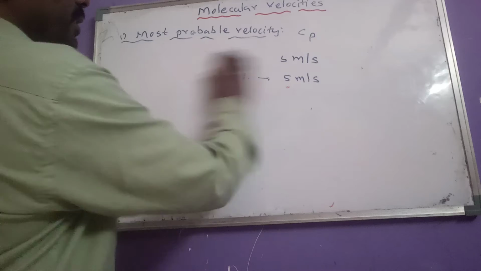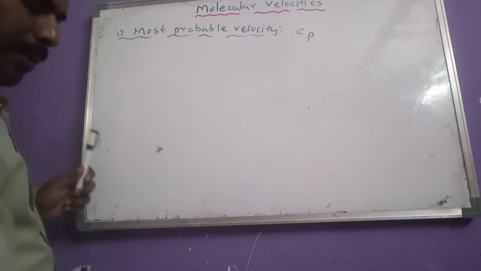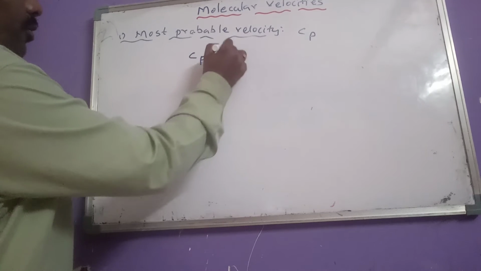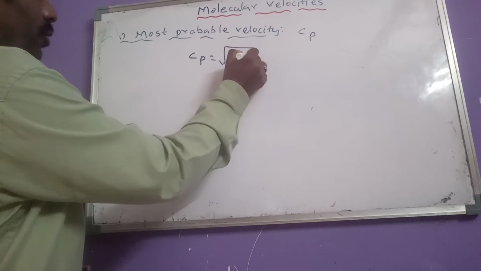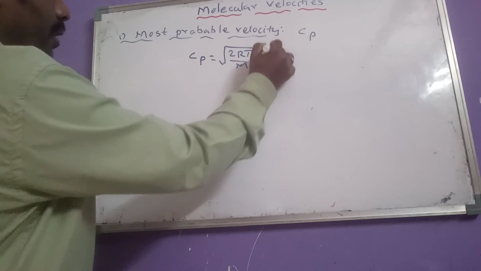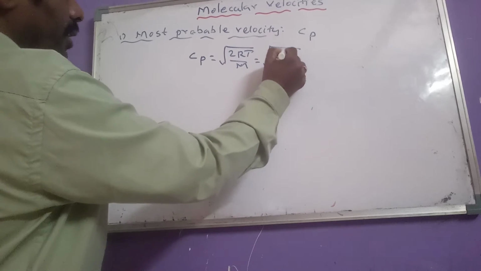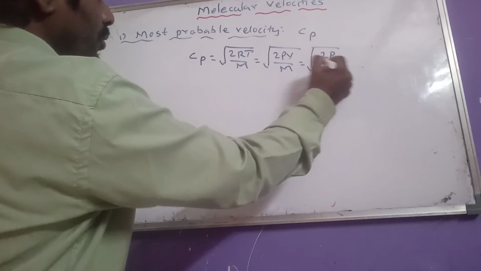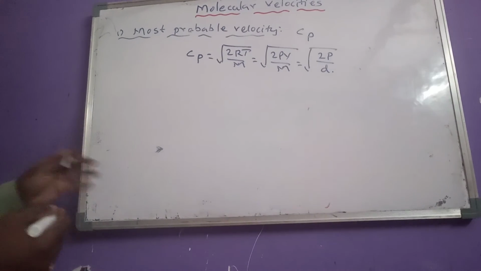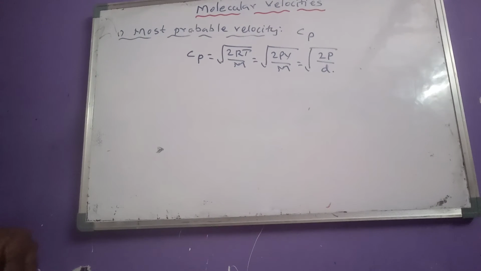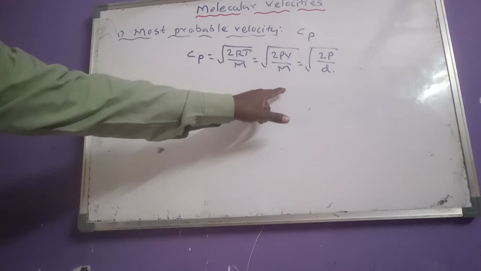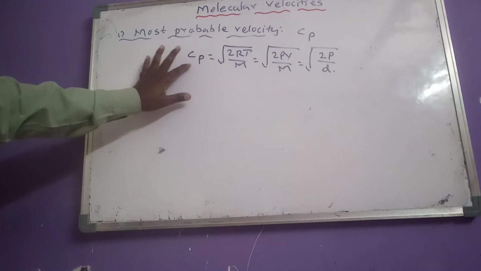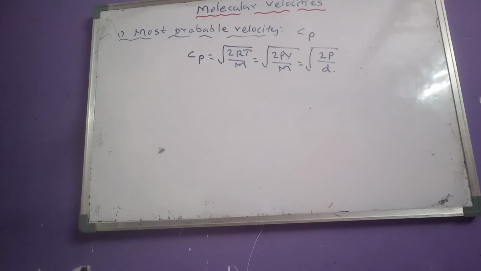velocity. And to calculate most probable velocity, the formula is Cp equals under root 2RT by m, or we can write it as under root 2PV by m, or that equals under root 2P by d. So root over 2RT by m, or root over 2PV by m, or root over 2P by d. This is the formula to calculate most probable velocity.